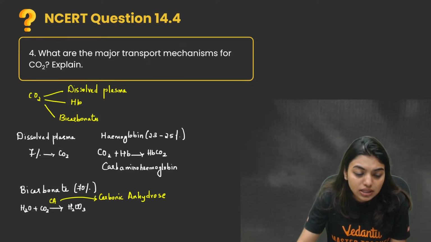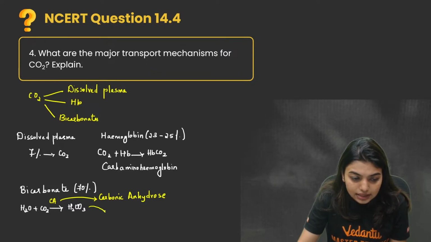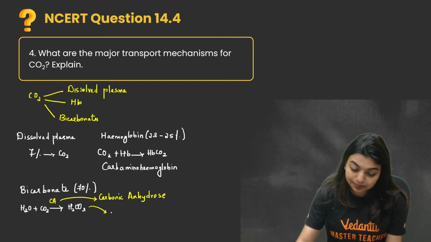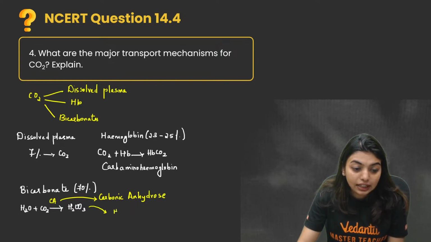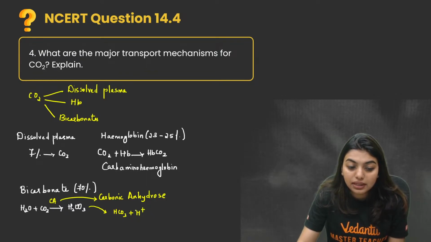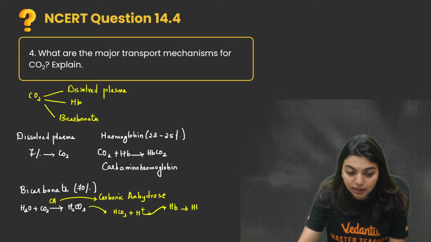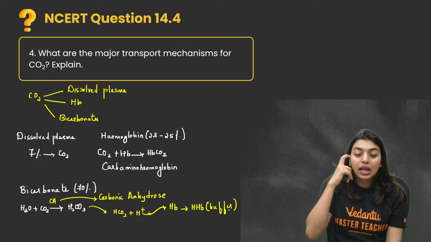Now, students, this carbonic acid will get split and form HCO3 plus H plus. Now what will happen? This H plus will combine with hemoglobin to form HHb, which is actually going to act like a buffer. What is it going to act like? A buffer. Buffer means what?